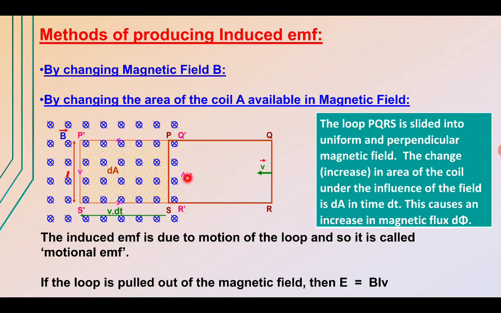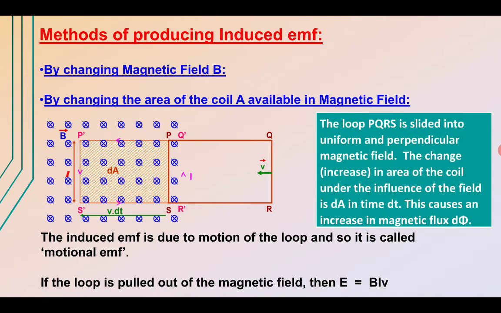So in this we have a coil, a closed loop over here. We can increase or decrease the area by using a piston attached to this coil. In this manner, if we are stretching it, the area is increased. If we are pushing, the area is decreased, and L is the length of that coil.